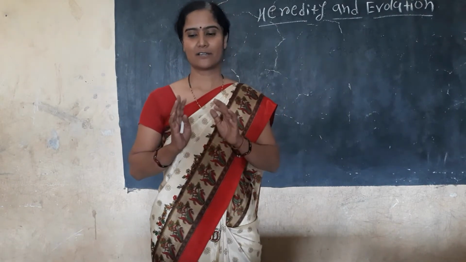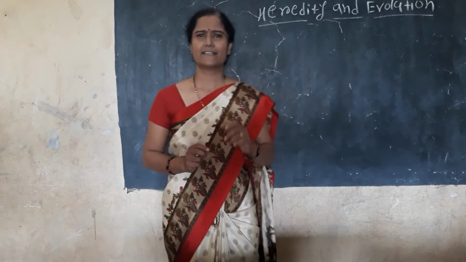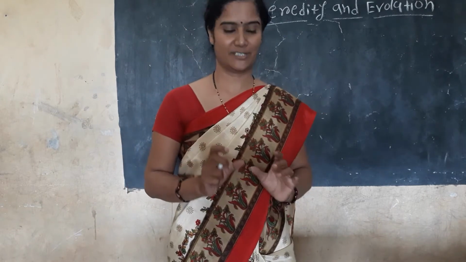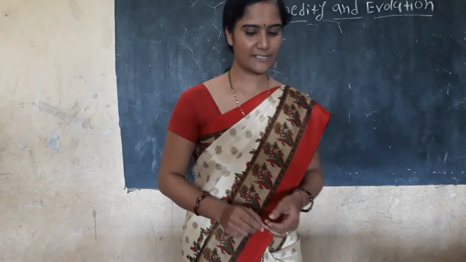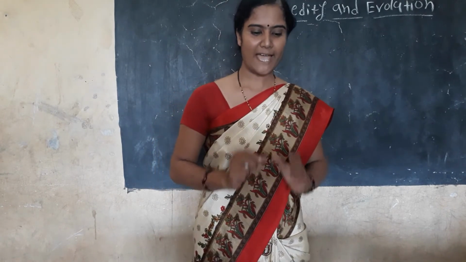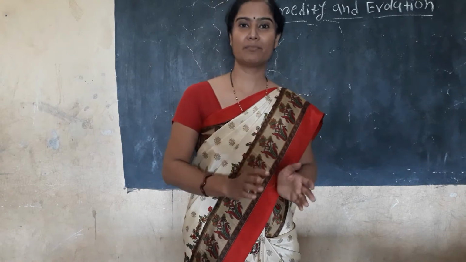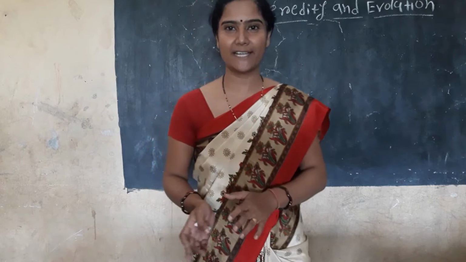Firstly, we will talk about heredity. You know very well, heredity is a scientific definition. The definition of heredity is the transmission of biological characters from parents to offspring, or parents to progeny, or parents to child.